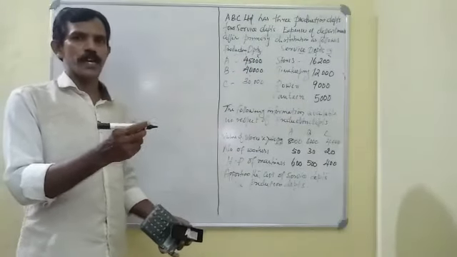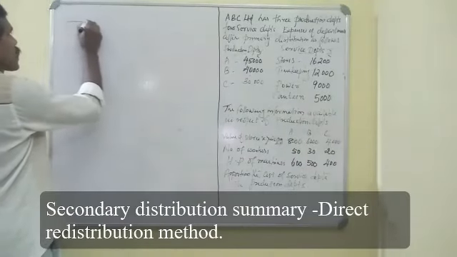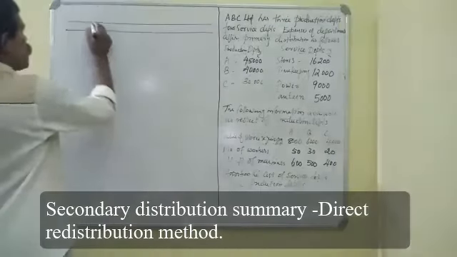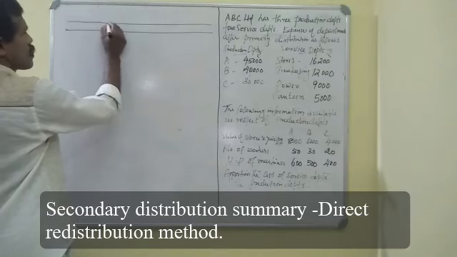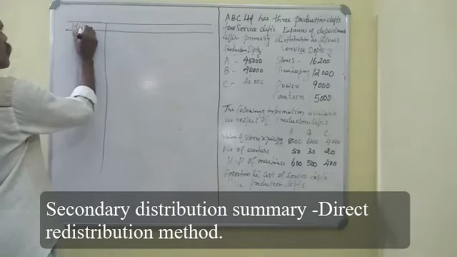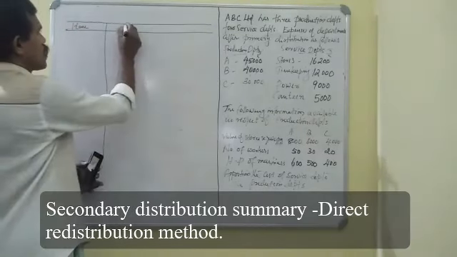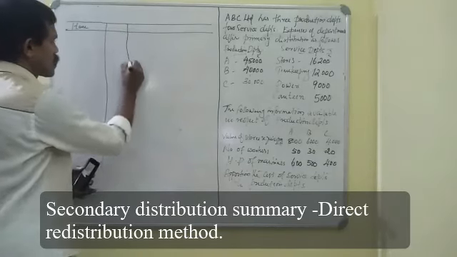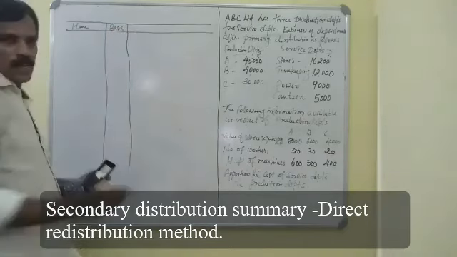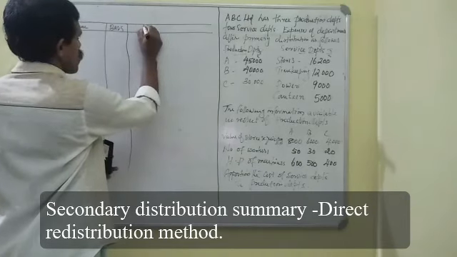Here I am drawing the secondary distribution summary. In the first column we show our item, in the second column the basis, and the third column for showing the total.